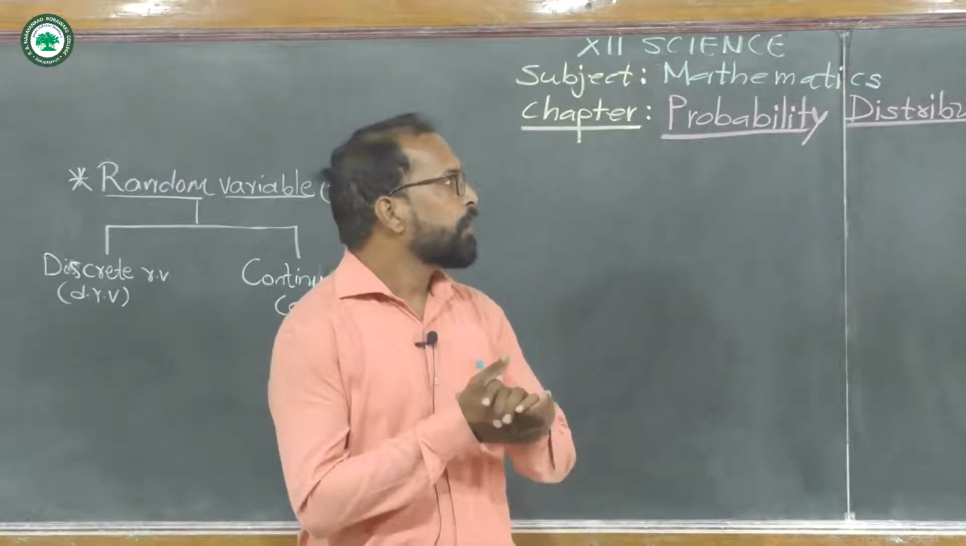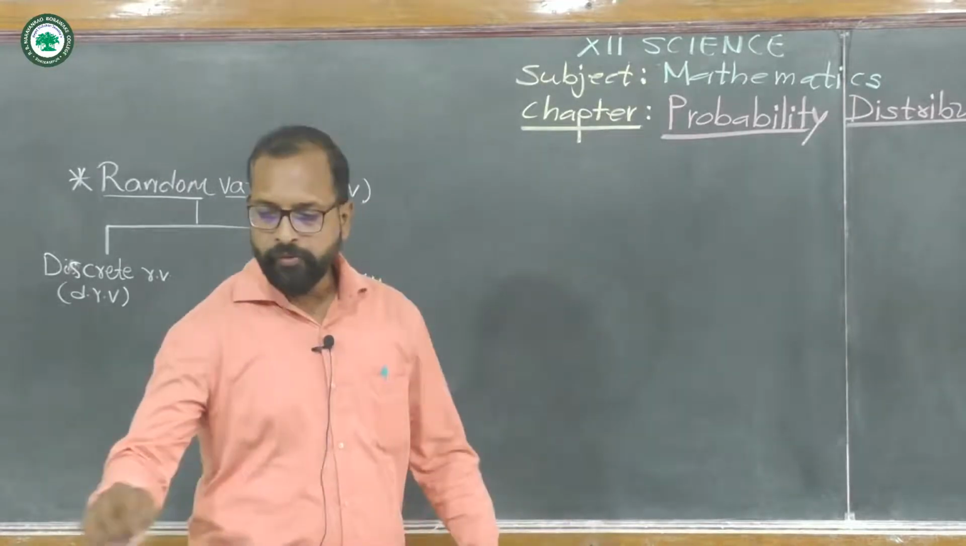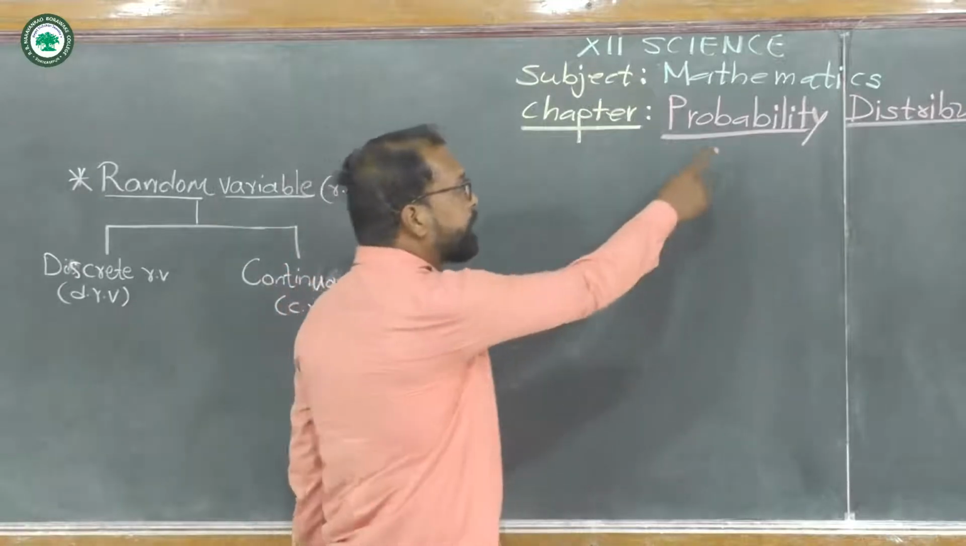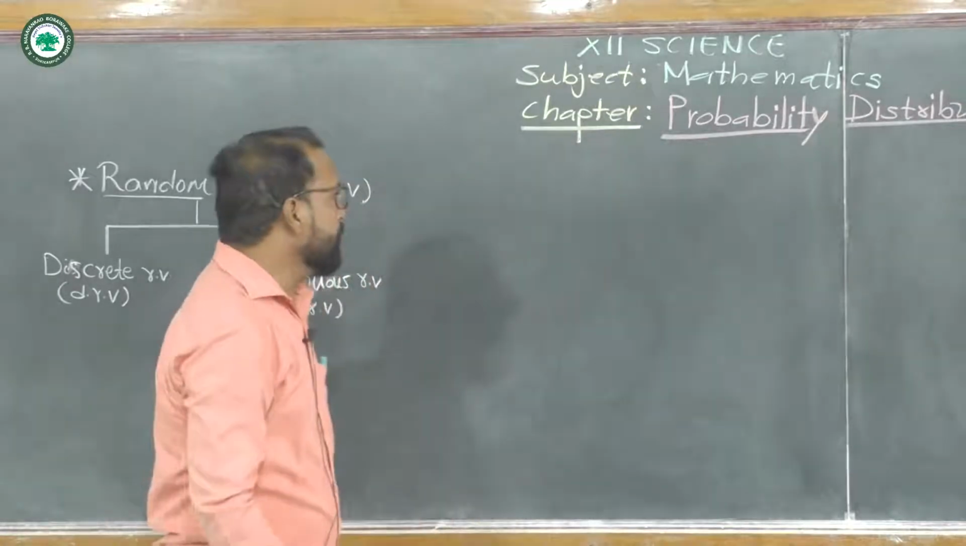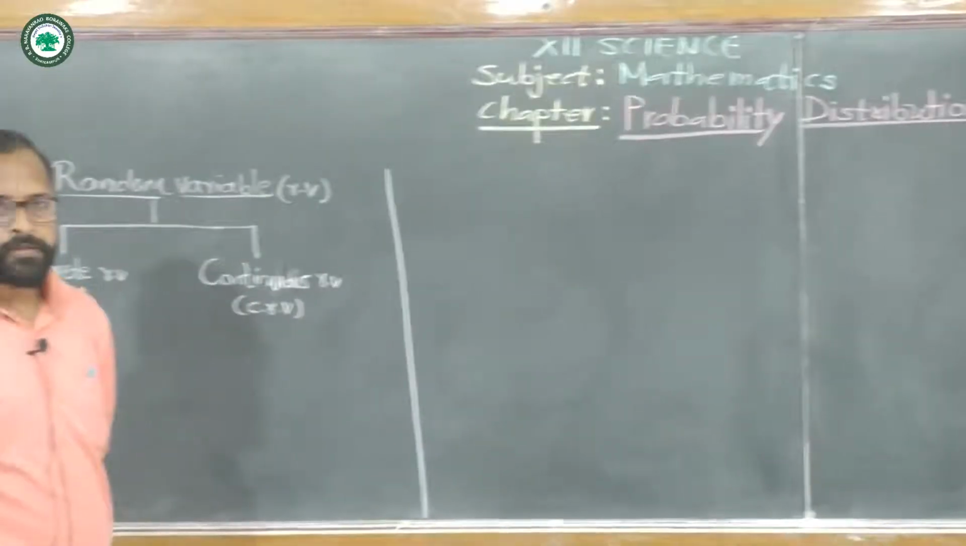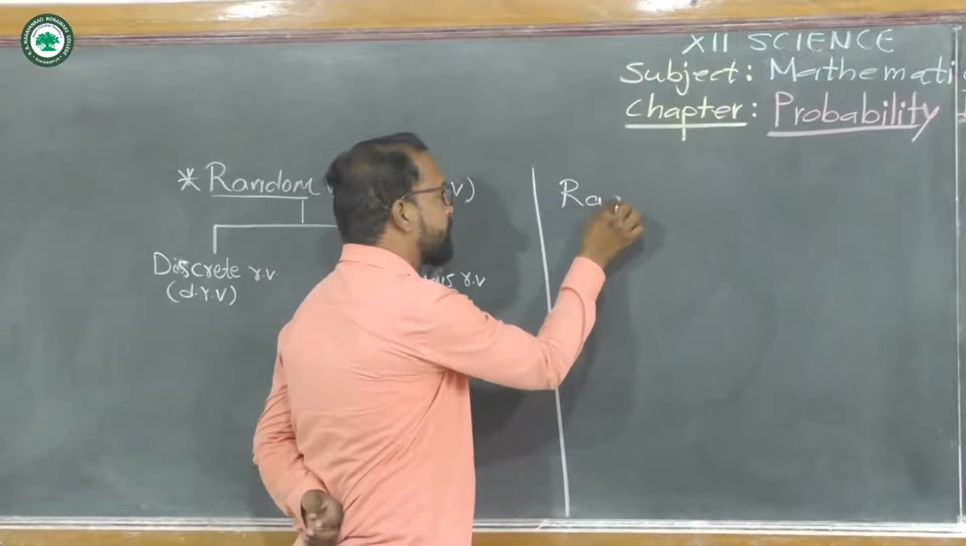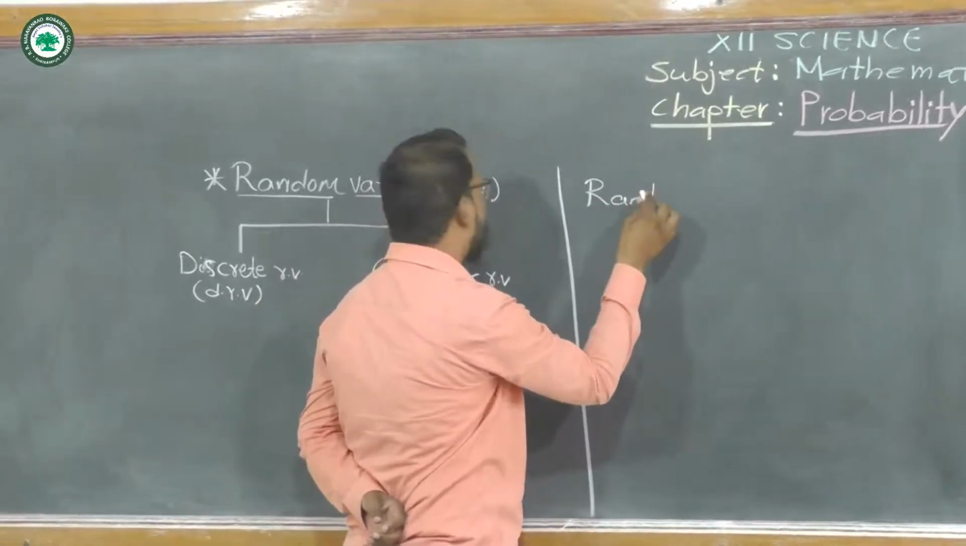Today we start our next lecture from Mathematics paper 2nd for the chapter Probability Distribution. Now in this chapter we have to study three concepts. First one is random variable.